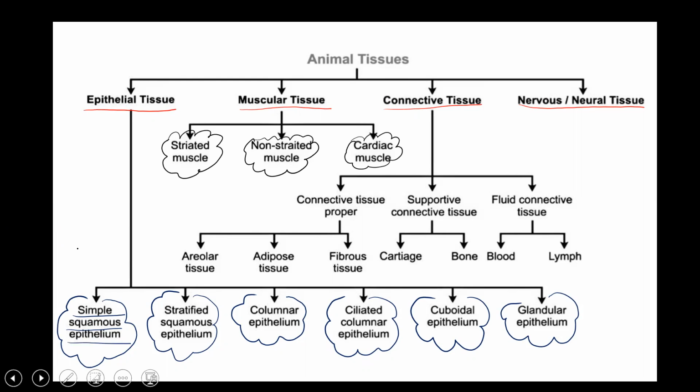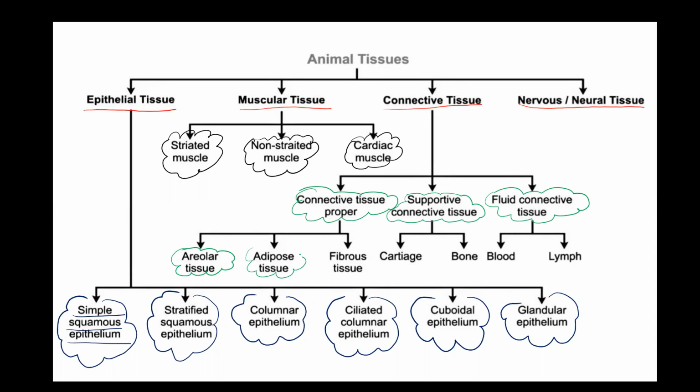If we see the connective tissue present in the human body, they are connective tissue proper, supportive connective tissue, and fluid connective tissue. Connective tissue proper is again of three types: areolar tissue, adipose tissue, and fibrous tissue.